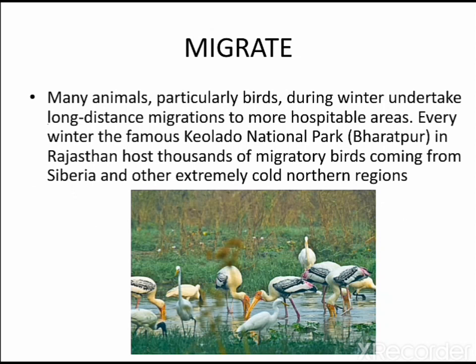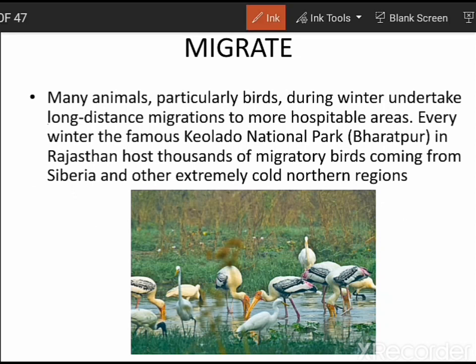So if we take the case of some birds, we have a lot of birds coming from Siberia and extremely cold northern regions to India, specifically to the national park named Keoladeo National Park in Bharatpur, Rajasthan. This national park is a host for thousands of migratory birds coming from Siberia and the colder northern regions. They are coming to India because India is a tropical country and the conditions are favorable for their mating purposes. That is why they are coming here, and once the conditions in Siberia become favorable, then they will be moving back.